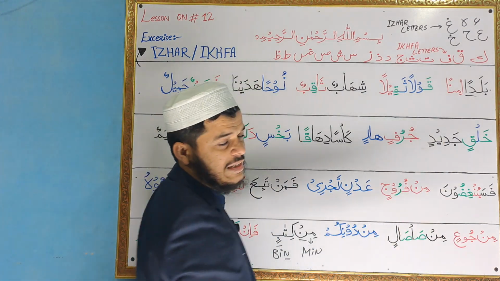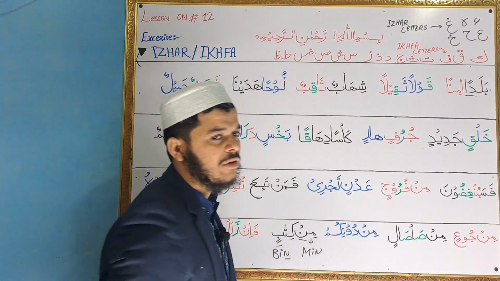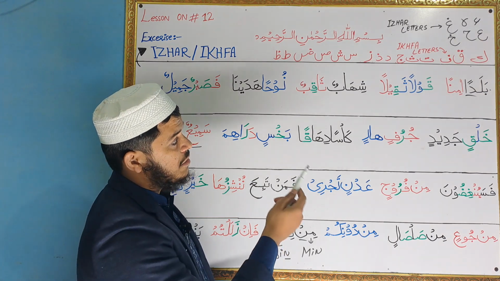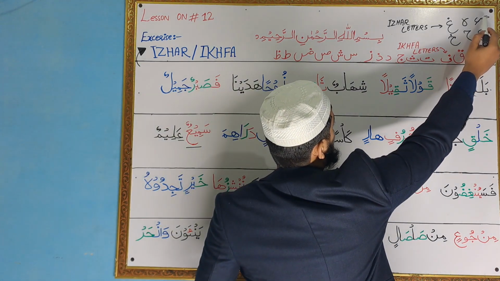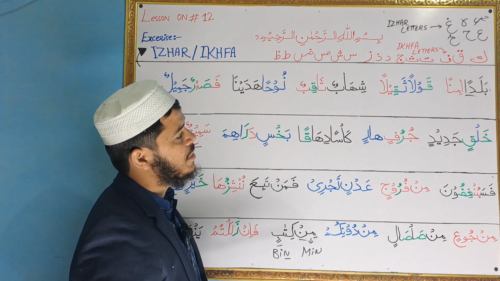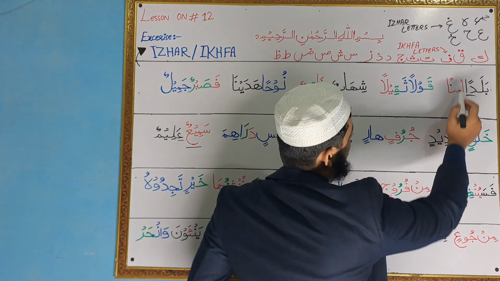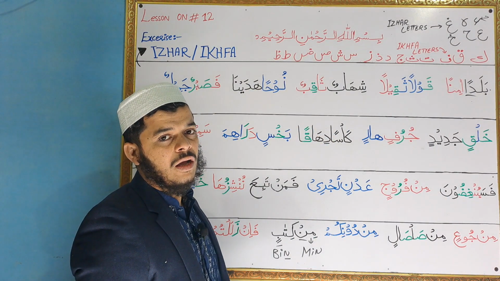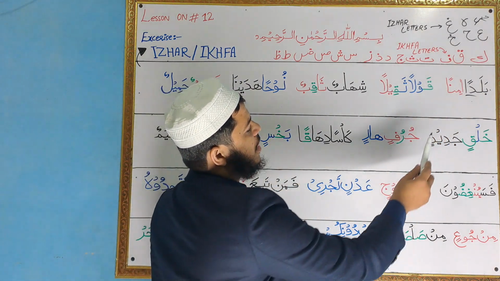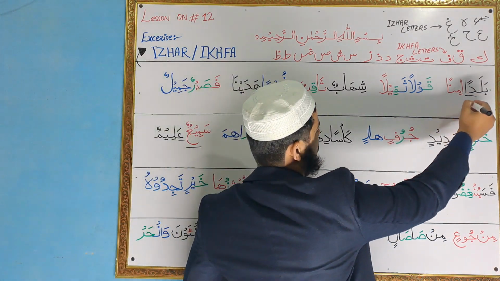So alif does not have any sign, so we will consider it silent. And the next letter is alif with standing fatha. You know, alif with any sign, we assume it as hamza. So hamza is from the izhar letters, or you can say throat letters. So we will do a clear n sound there. Baladan, hamza with standing fatha will be called aminan. Okay, baladan aminan. We will read the clear n sound there.